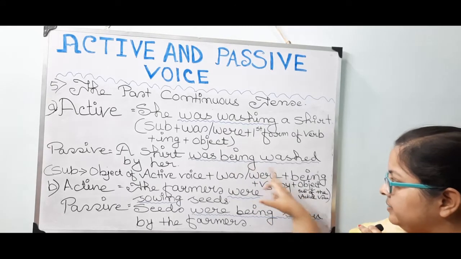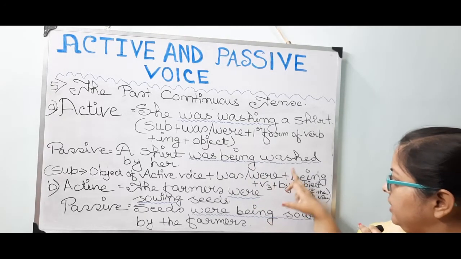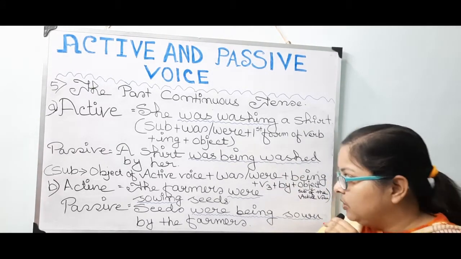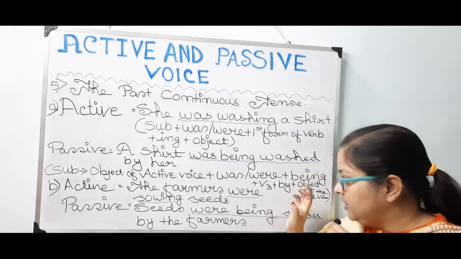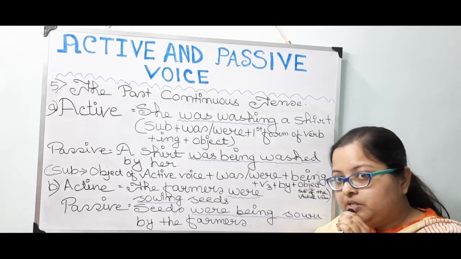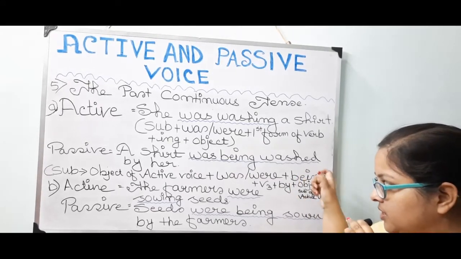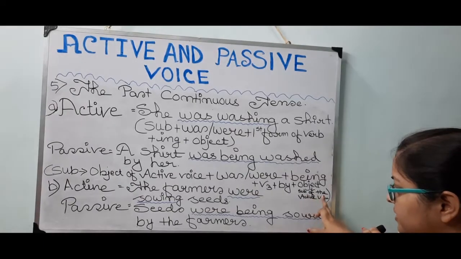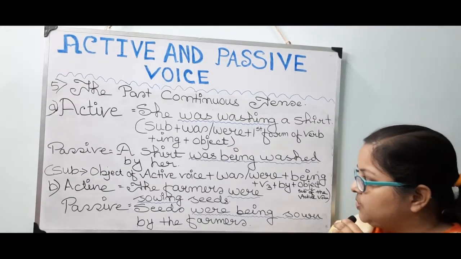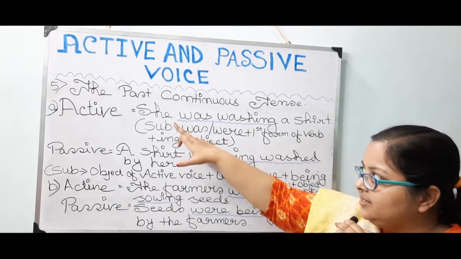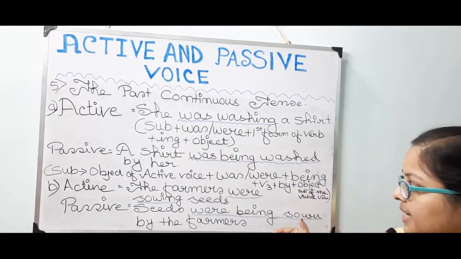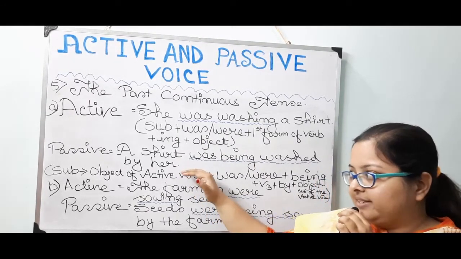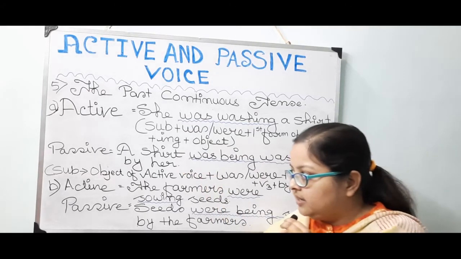Then being, then the third form of the word wash, which is washed, is put over here. Then by, then the object. The subject of the active voice, she, gets changed into her when it turns into the object of the passive voice. Next, number B.